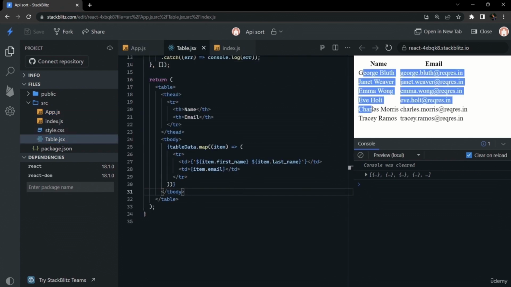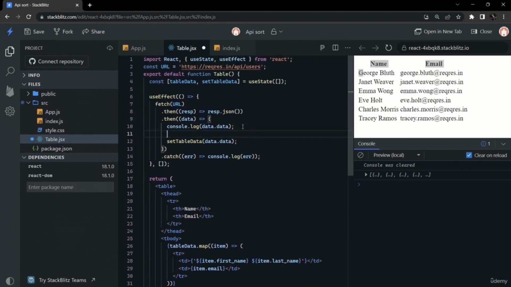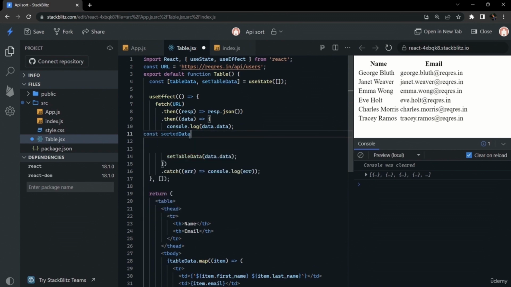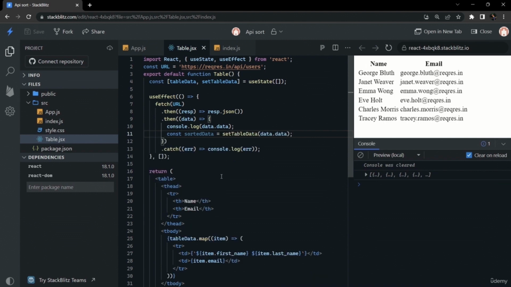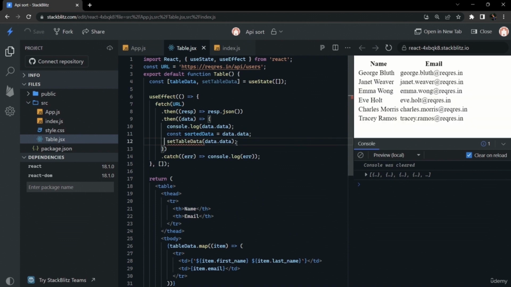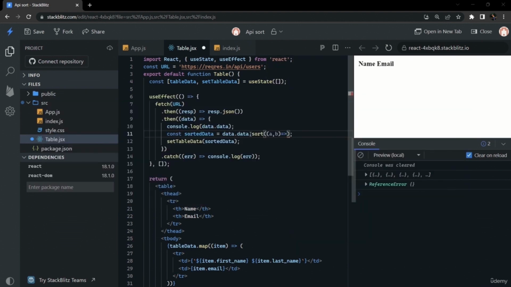We are making only one fetch call, and we are displaying the entire data in tabular format, but we need to sort it by the first name. So for that, after fetching the data and converting it into JSON format, we will sort it here using the sort method, and the sorted data we can then set in the table data using setTableData. For sorting the data, we can just append the sort method, and we can compare using the first name, like we will do here.